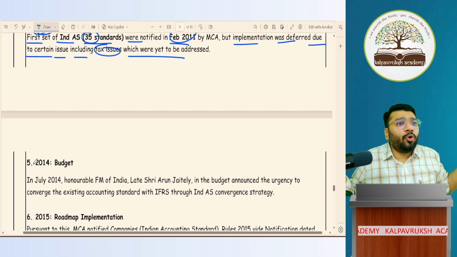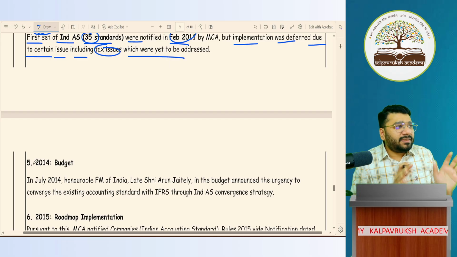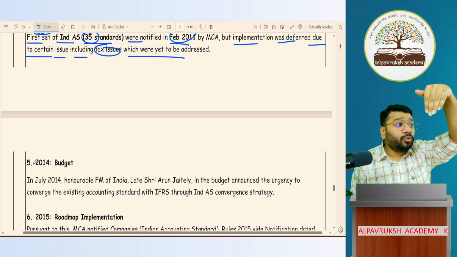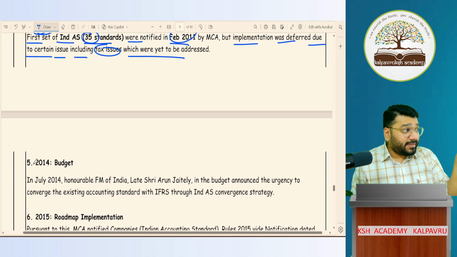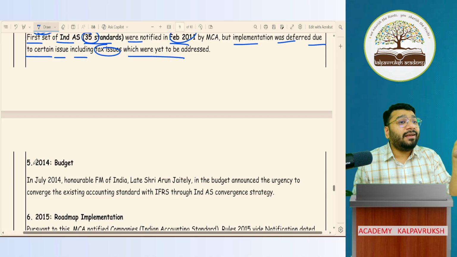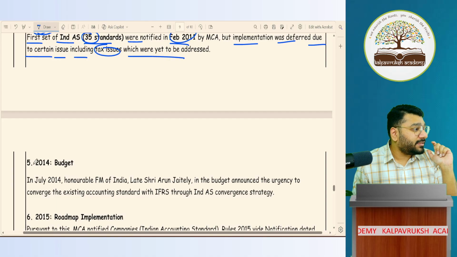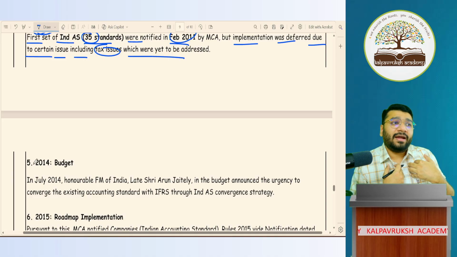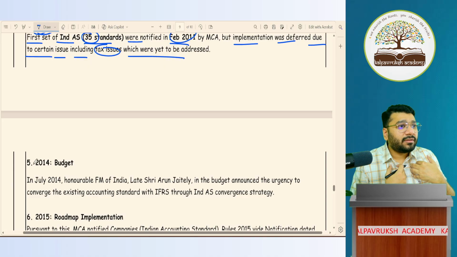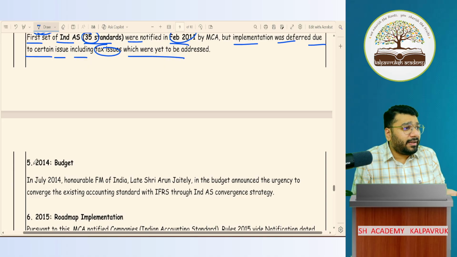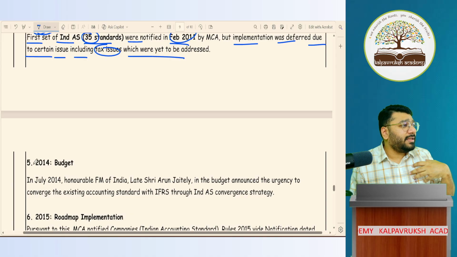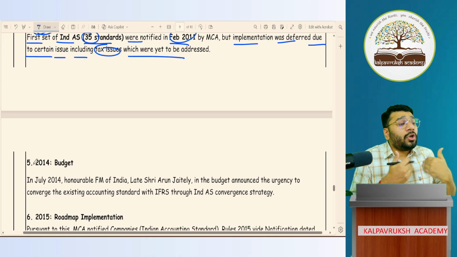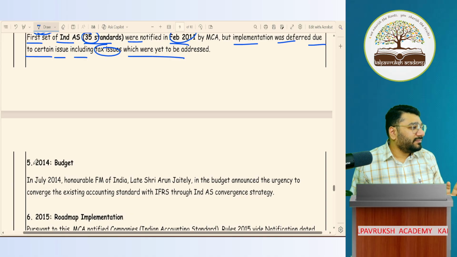I'm not going for any global capitalization of market. I'm doing my business in India, I'm happy. But because of your rules and regulations, I'm a company whose turnover is more than 500 crores. They said, those companies whose turnover is more than 500 crores, you have to compulsorily follow Ind AS. My turnover is more than 500 crores, so I have to follow Ind AS. But why should I? I'm not going for any globalization of capital market, nor am I going to invest money in any other countries, nor take money from any other countries. So why the hell should I do it? So a lot of people started resisting it.